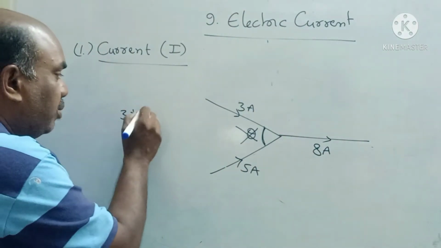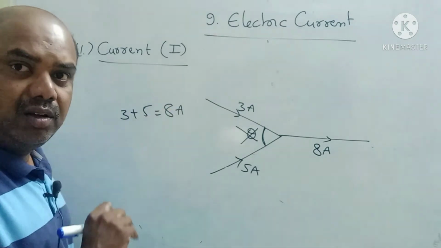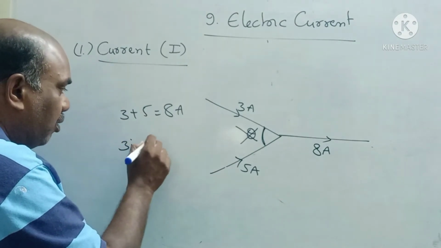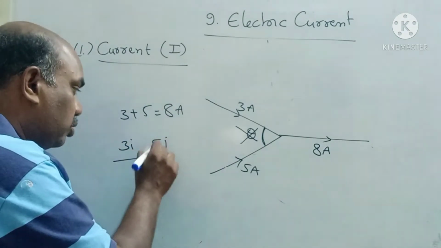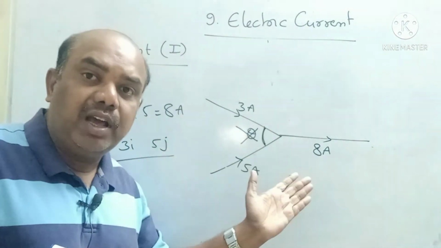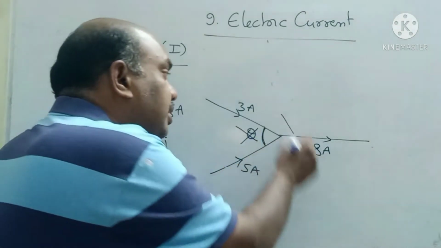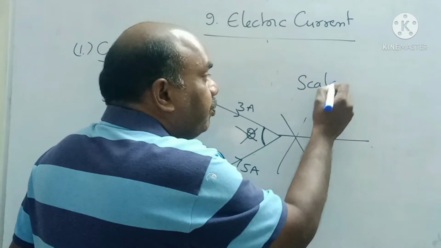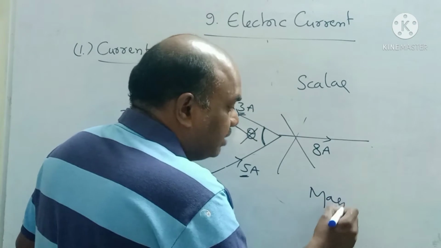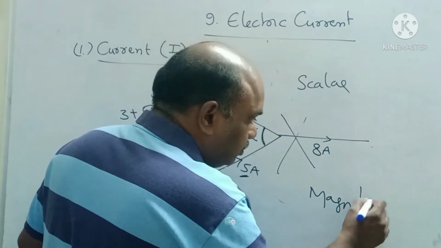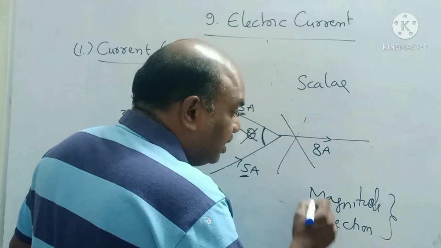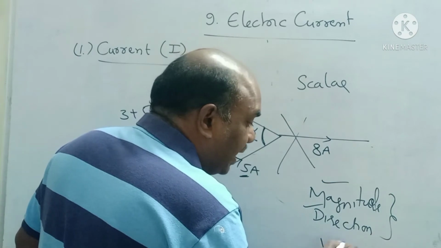Numbers, 3 rupees plus 5 rupees is equal to 8 rupees, we can add directly. But in a vector system, 3 units, 3i, 5i, you cannot add like 2i plus 3j. These two are in different directions. Directions we are not considering, angle we are not considering. So it is not a vector quantity, it is a scalar quantity. It has magnitude, 5 ampere, 3 ampere. It has magnitude, it has direction. Even though it has direction, it is a scalar quantity, because it does not obey the vector parallelogram law.